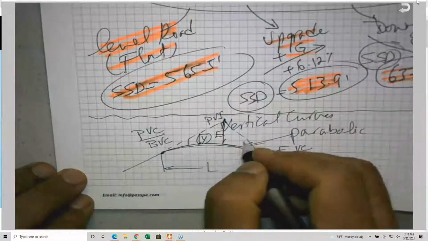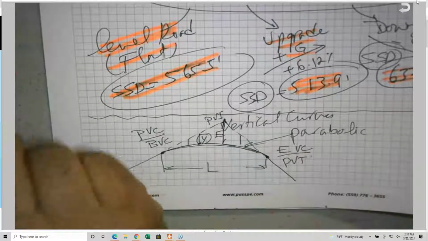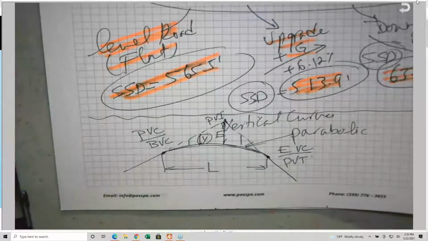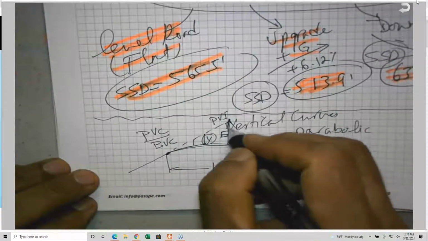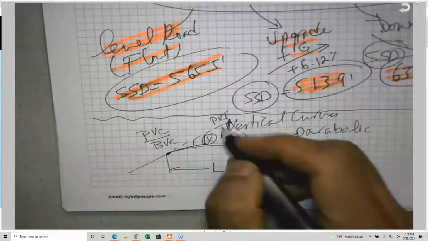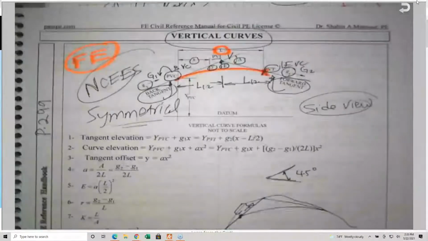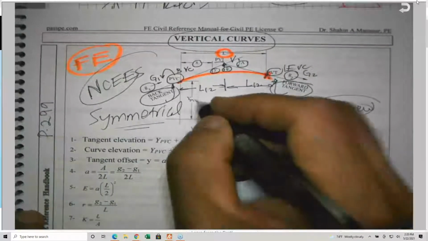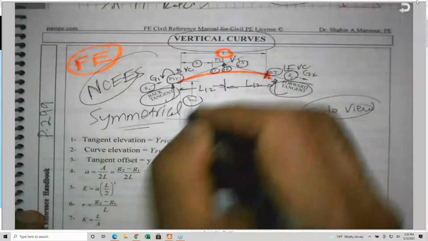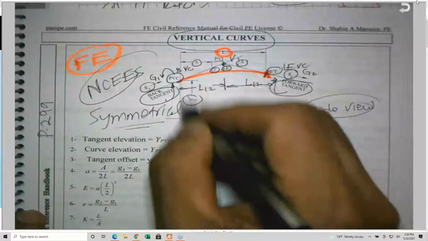Y is the difference in elevation between a point on the vertical curve and a point along the tangent. We call it offset Y. But one specific offset, they call it E. This is at the vertex, at the point of vertical intersection. What else? There is a datum, a reference, and this is the beginning of the vertical curve. This is the Y, the elevation.